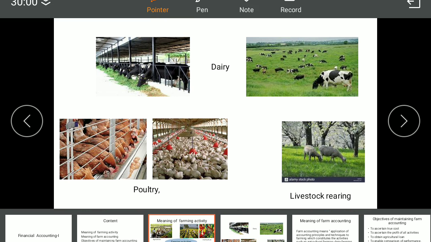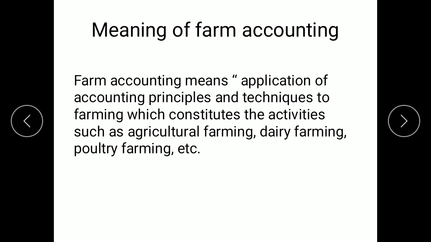Now let's look at what is meant by farm accounting. As you know, the farmers are usually illiterate in our country. They do not maintain accurate accounts of financial transactions of the agricultural operations. So what happens? They will not be in a position to find out how much profit they have made. Farm accounts help those farmers in finding out the results of farming activities, or how much profit they have earned. The main objective of keeping a record of these farming activities is to ascertain the cost and profit or loss of these different activities.